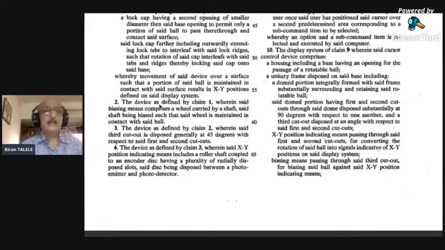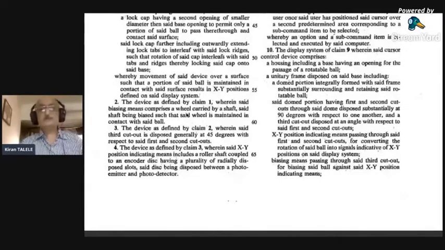The device as defined by claim 1, as claimed in 1, as defined by claim 1, as written in claim 1. This is the way people write. The device as claimed in 1, wherein said biasing means comprises a wheel carried by a shaft. Now this is the additional information that is supported, but this is the unique feature. This is not patented earlier. This is the total innovation.